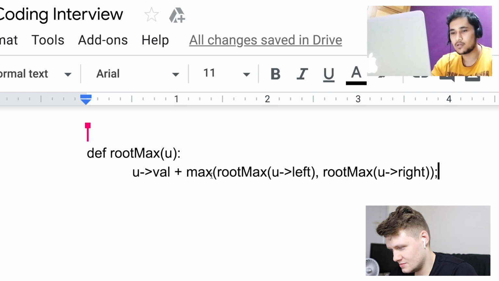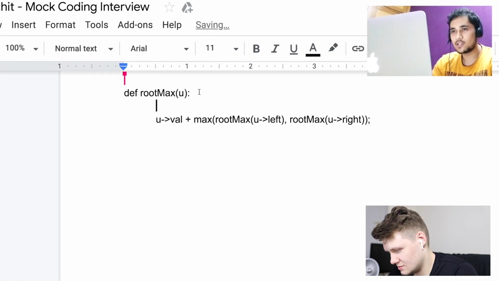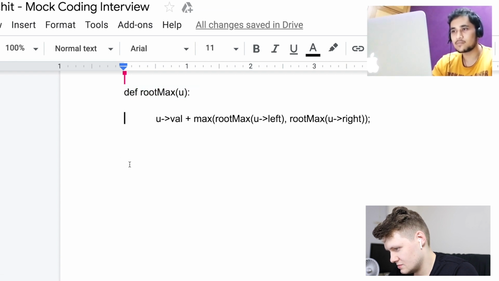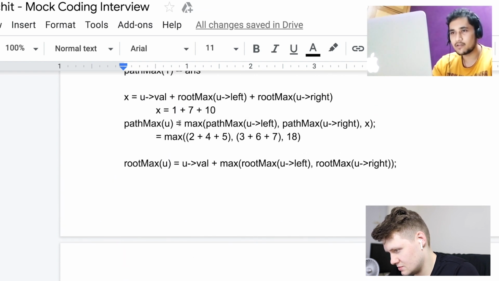Okay, so this looks good. One thing is, similarly we need to have something for the PathMax. I have written this also somewhere.